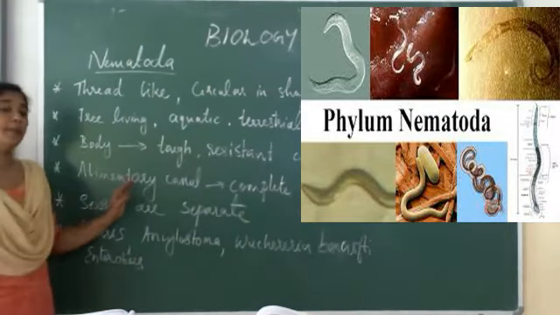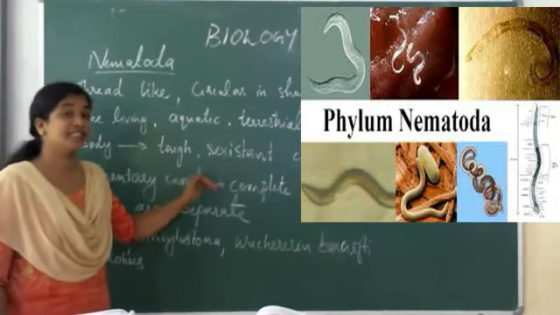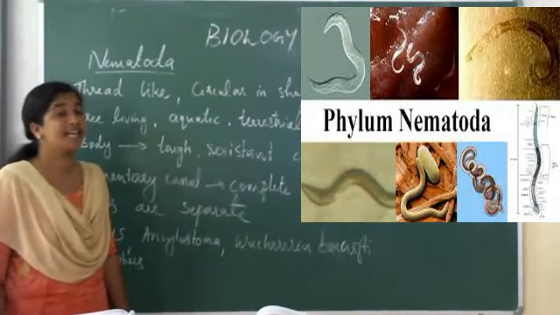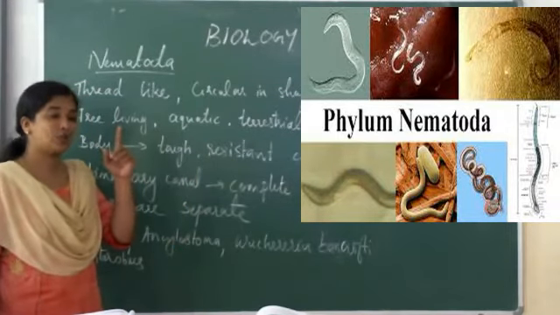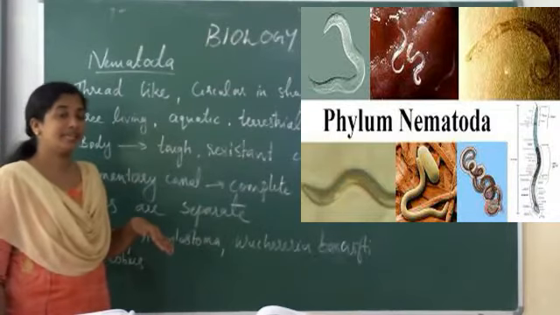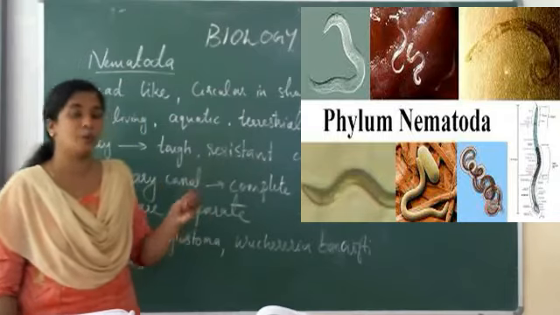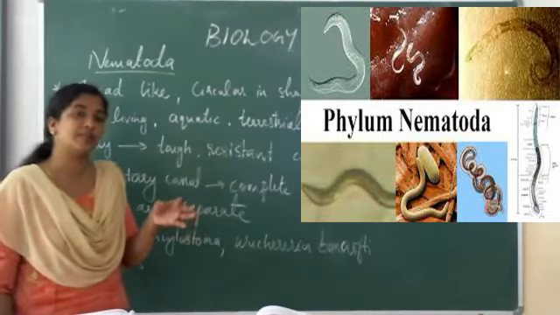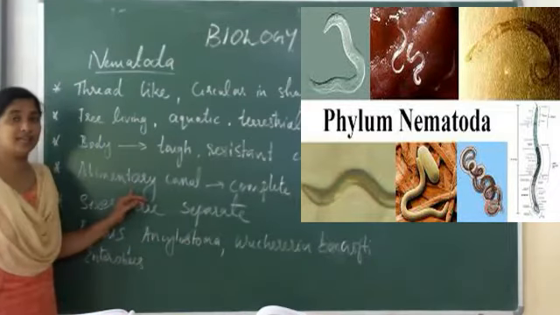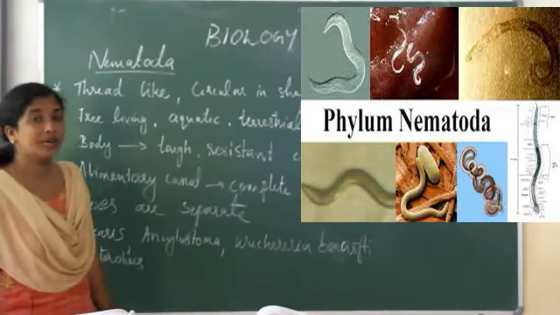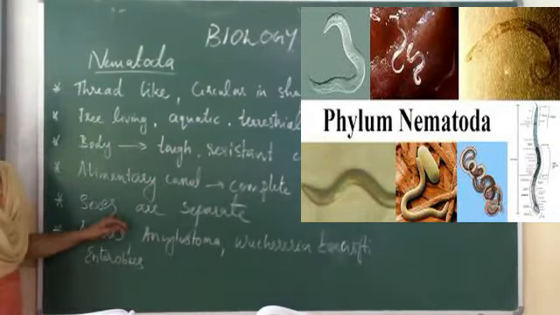Then about the alimentary canal. The alimentary canal is complete, with a muscular pharynx and anus. Its body mainly has two openings, the mouth at the top and the anus. Through the mouth food materials enter the body, and after the whole process the waste materials are removed from the body through the anus. Then sexes are separate.